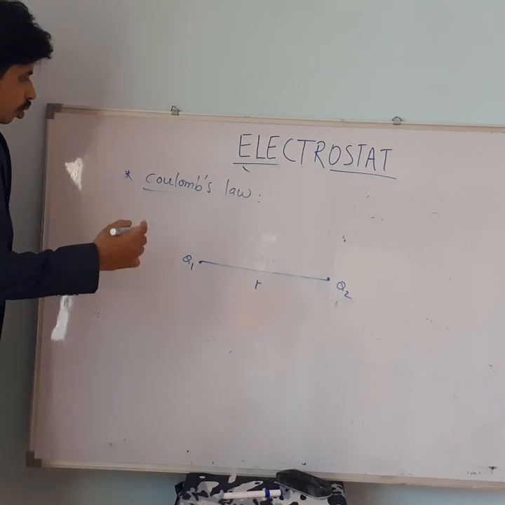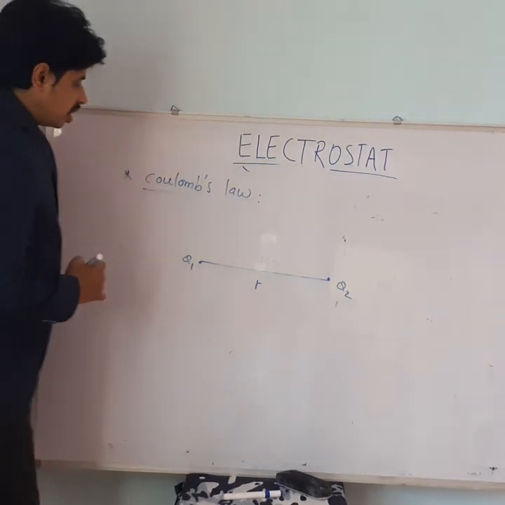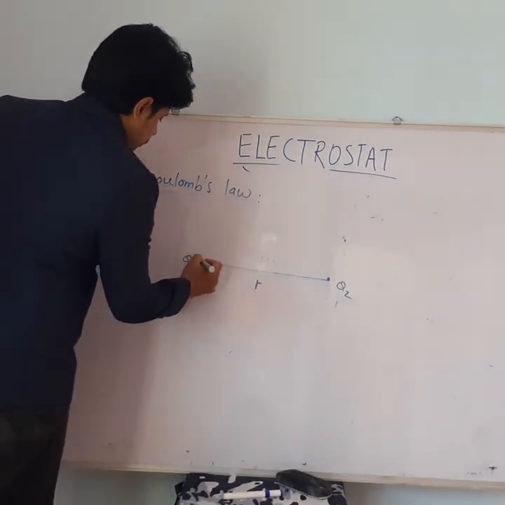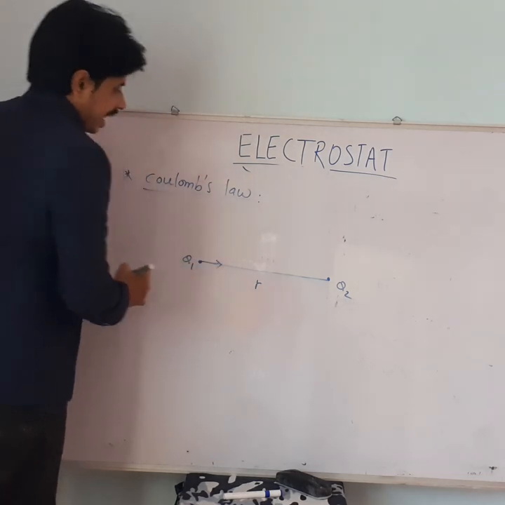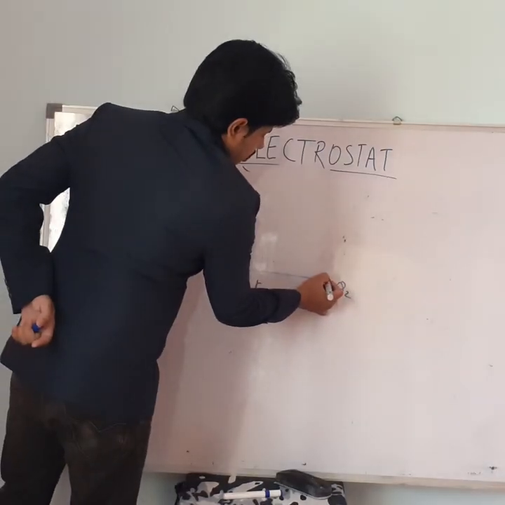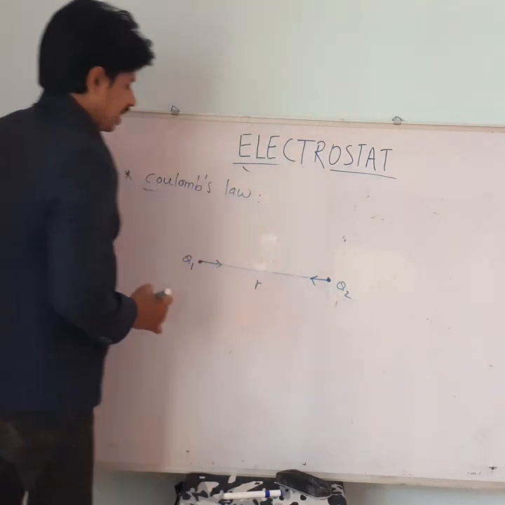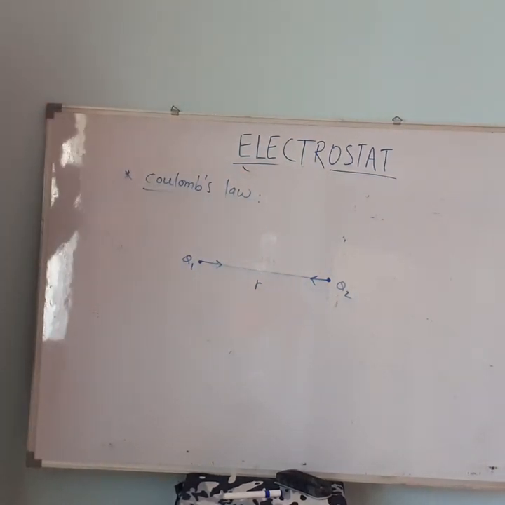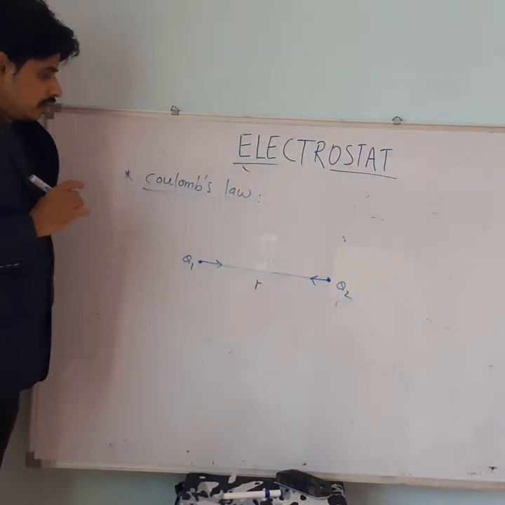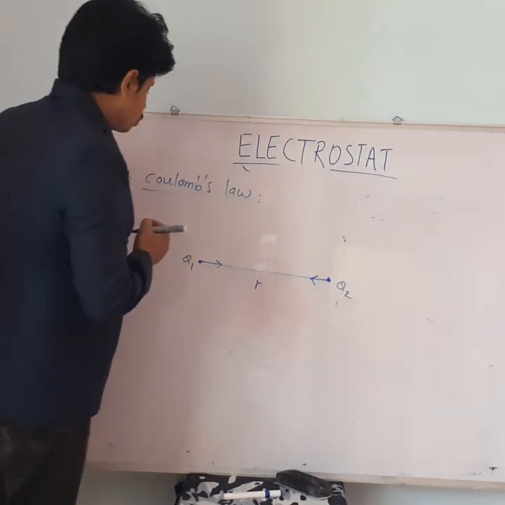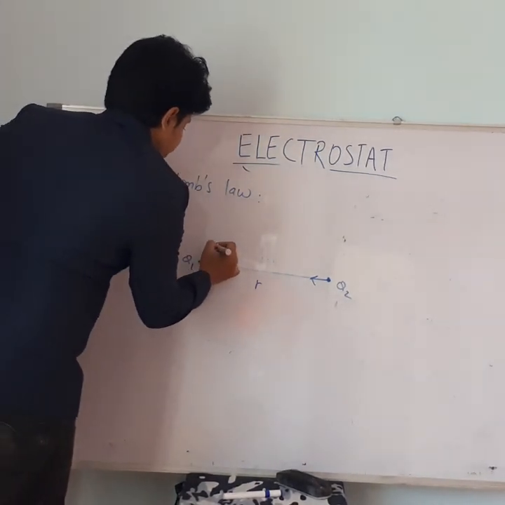So suppose the nature of the charges is opposite. So they will attract each other. And from Newton's third law, these are an action and reaction pair, so this force must be equal and opposite.